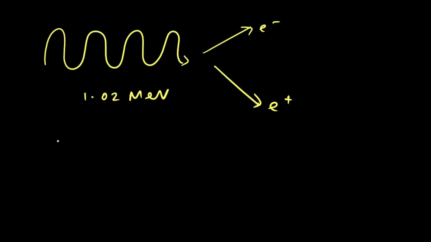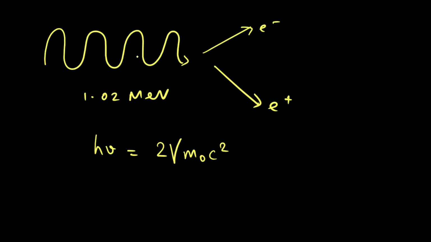Now let us assume that pair production is occurring in vacuum. We can see that a gamma photon with sufficiently large energy, more than 1.02 MeV, can produce a pair of electron and positron. From conservation of energy, the energy of the gamma photon, which is h nu, must be equal to twice the relativistic energy of the electron and positron, which from the pair annihilation part we know comes out to be 2 gamma m naught c square. Now from the conservation of momentum, we know the momentum of the gamma photon can be written as E equal to Pc, which implies P equal to E by c, which will be h nu by c.